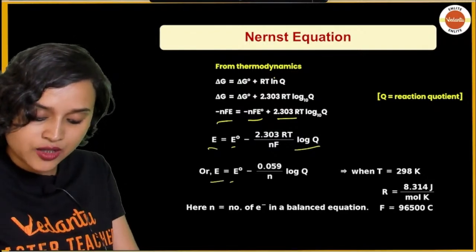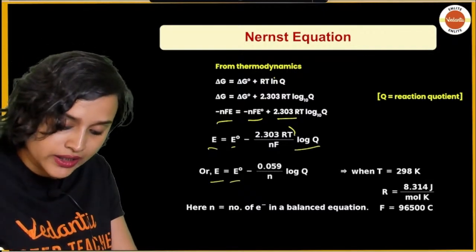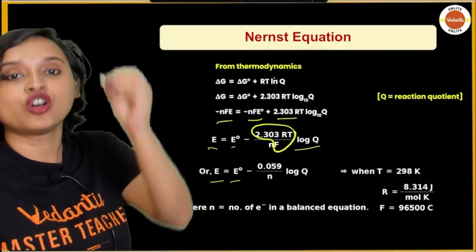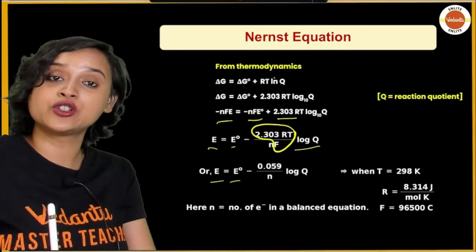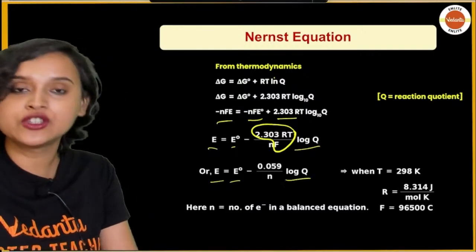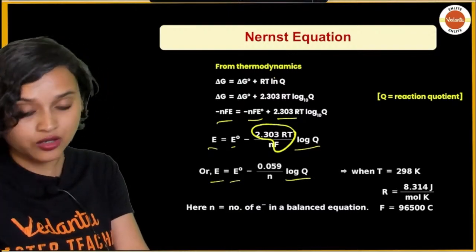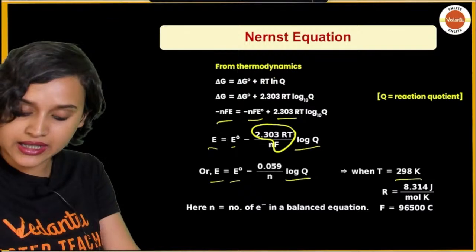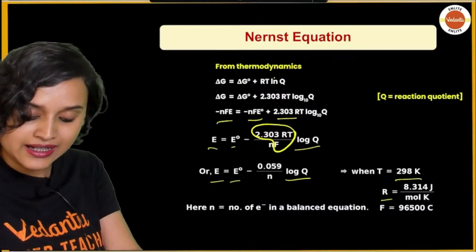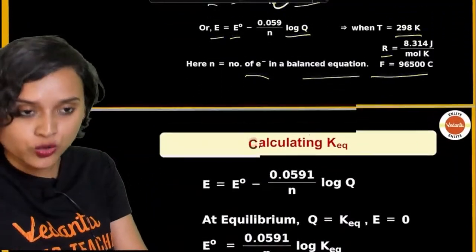Now we can write E is equal to E naught minus 0.059 by n log Q. How did we get to this? See, 2.303, R, T and F, all of them, my dear students, are constants. So when we put all of these in and calculate, we get 0.059 divided by n, log of Q. Sometimes you can also take it as 0.06, okay? But that will be given in the question, okay? Temperature is 298 Kelvin and capital R value we know is 8.314 joule per mole per Kelvin, and here n is equal to the number of electrons in the balanced equation, F is equal to 96,500 coulomb, okay?